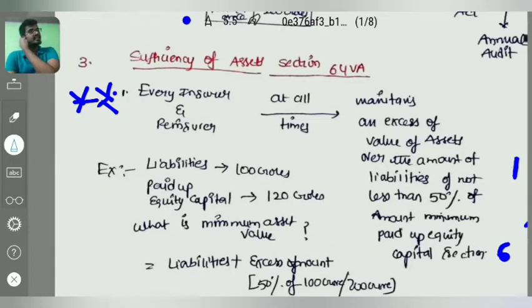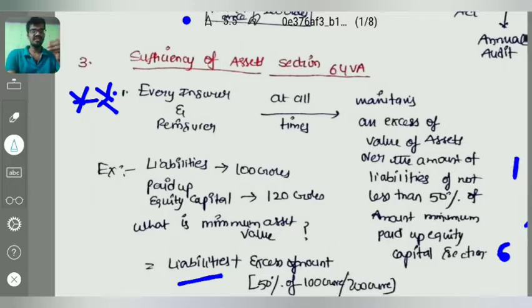For example, consider an insurance company where the liabilities are 100 crores and the paid up equity capital is 120 crores. What is the minimum asset value according to section 64VA? It has to maintain an excess over the liabilities. We take liabilities, that is 100 crores, and the excess amount is 50% of the minimum paid up capital as mentioned in section 6.